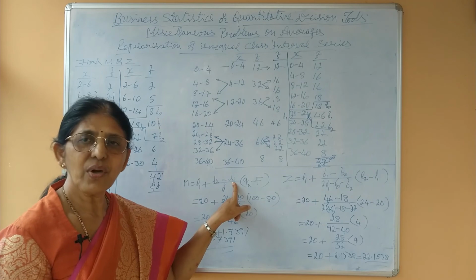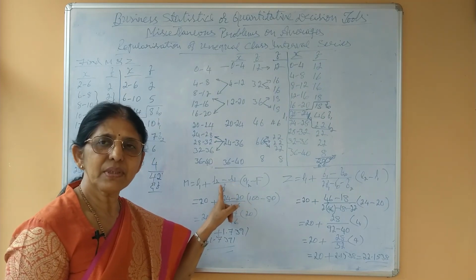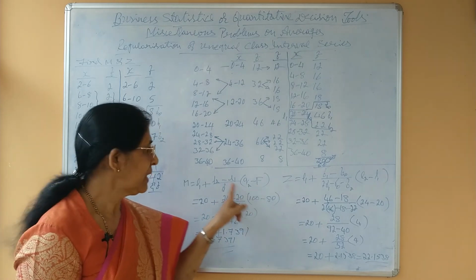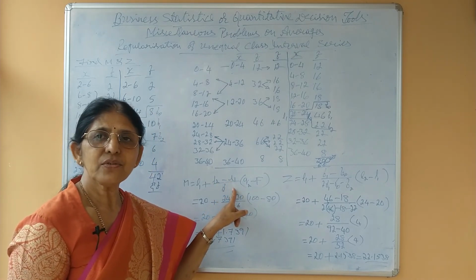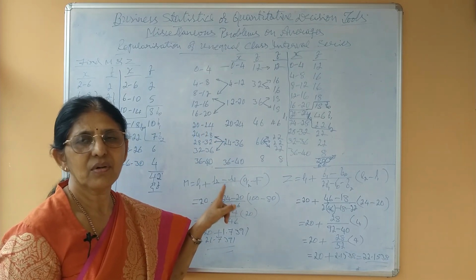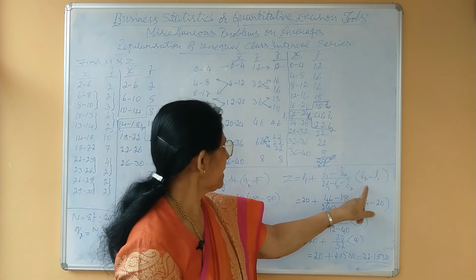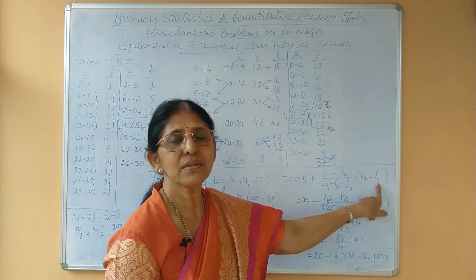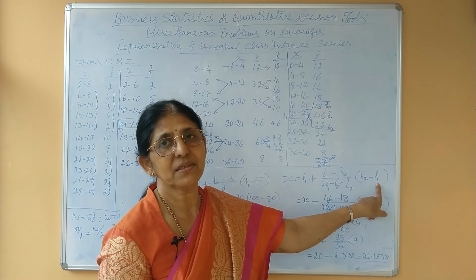Class interval equals upper limit minus lower limit, that is L2 minus L1. This represents the size of the class interval of the whole data series. And even in the case of mode, we come across L2 minus L1, which is nothing but the common class interval.